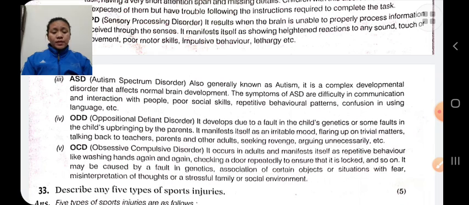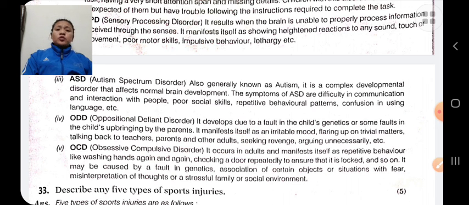And last, obsessive compulsive disorder. In this disorder, people feel the need to check things constantly and repeatedly. It is a type of mental illness that causes unwanted thoughts to come into the mind.